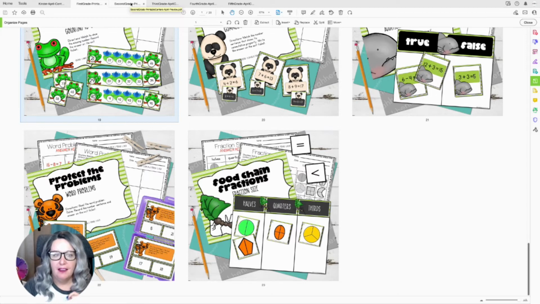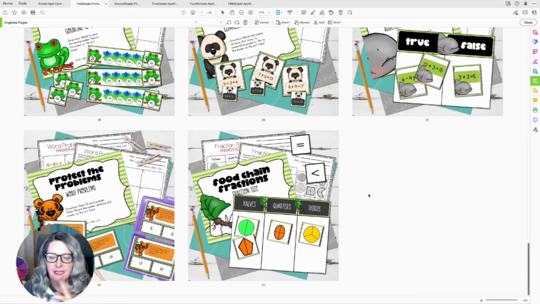So they may have had a similar game, this one right up here in the top, a similar game to this frog, the counting on, last month or even in the previous months before that, but the skill is changing, and so they don't have to spend and waste time inside their center rotations figuring out how to play the game. That's why we use about 15 to 20 different games, and we stick to those types of games so the students are familiar with how to play even though the skills are changing.